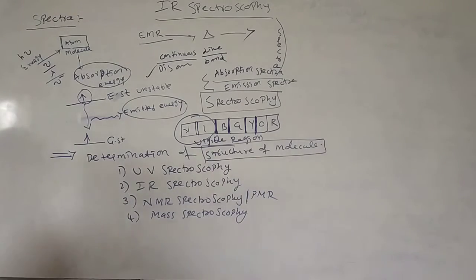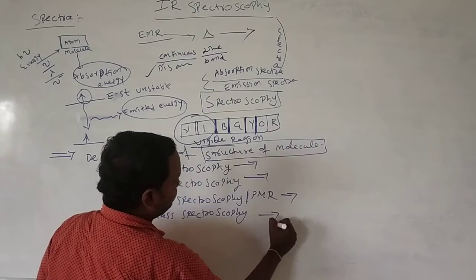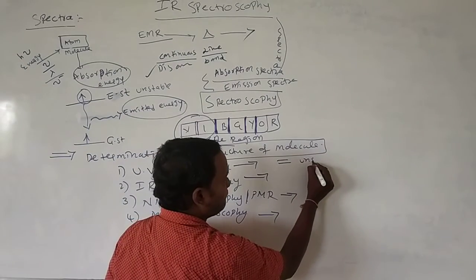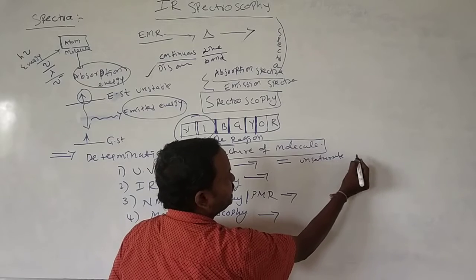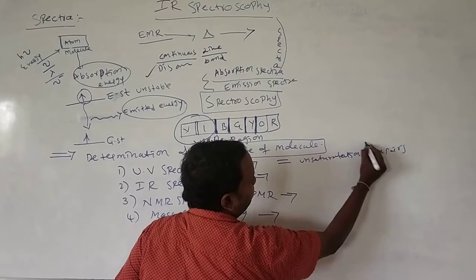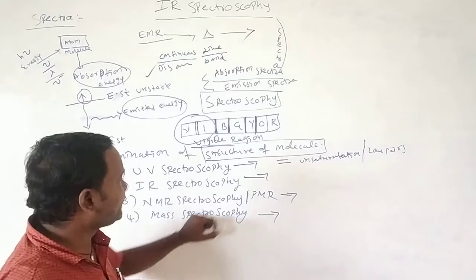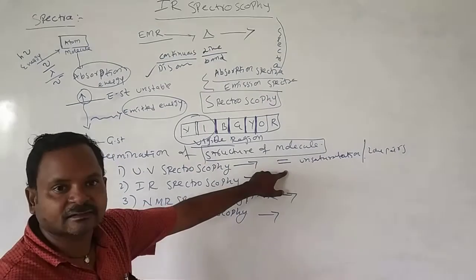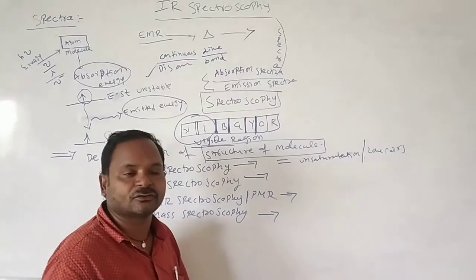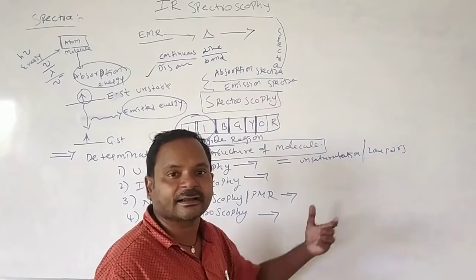And here, I will just discuss an outline of these. UV spectroscopy mainly identifies unsaturation and lone pair of electrons. Those which have unsaturation and lone pair of electrons are the only ones affected by the UV light. Others cannot.